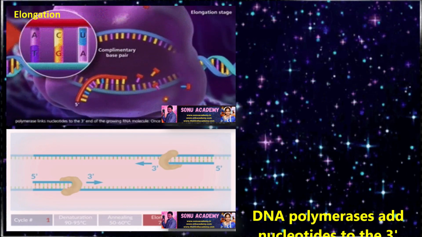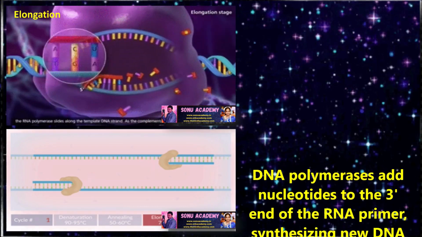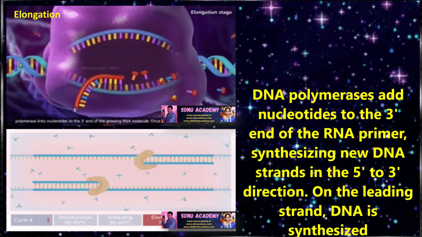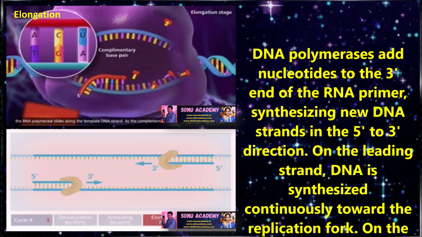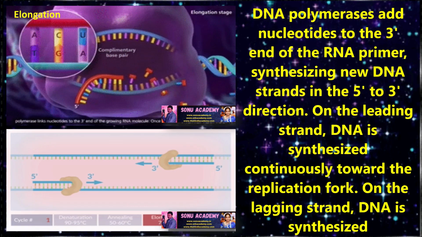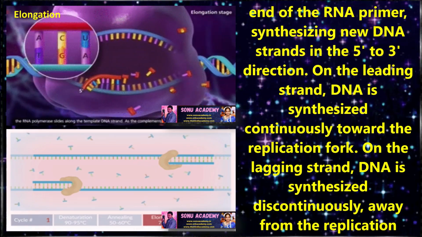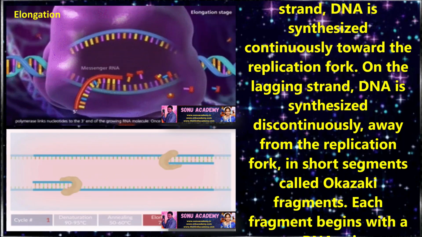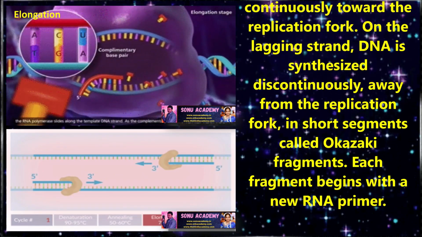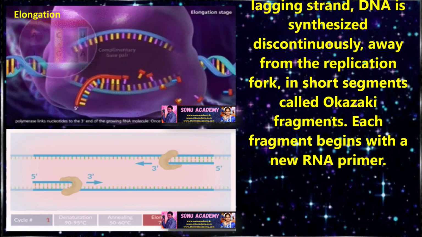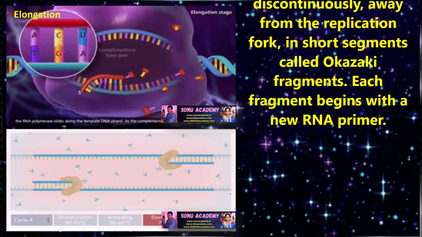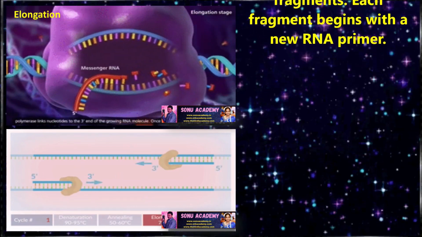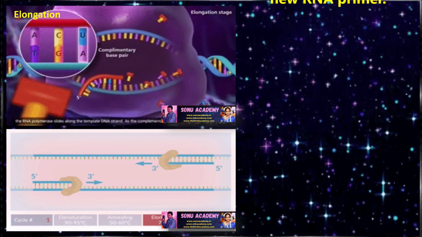Let us discuss elongation. DNA polymerases add nucleotides to the 3' end of the RNA primer, synthesizing new DNA strands in the 5' to 3' direction. On the leading strand, DNA is synthesized continuously towards the replication fork. On the lagging strand, DNA is synthesized discontinuously away from the replication fork in short segments called Okazaki fragments. Each fragment begins with a new RNA primer.